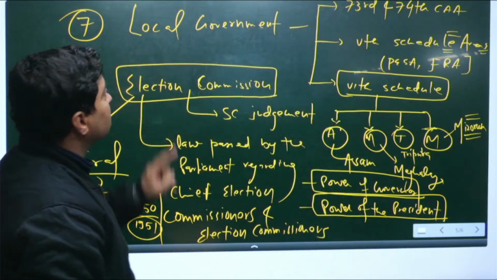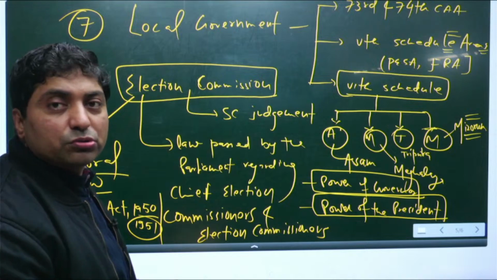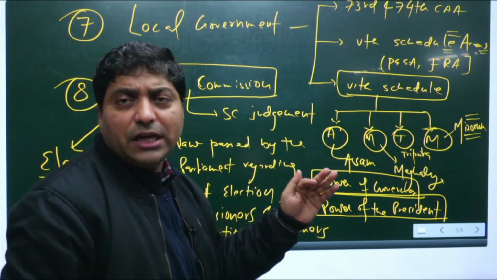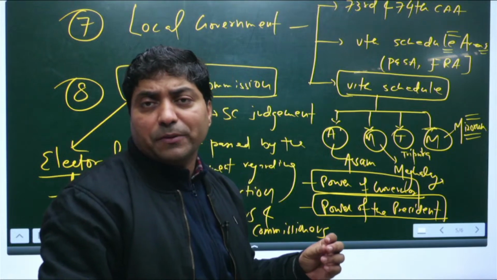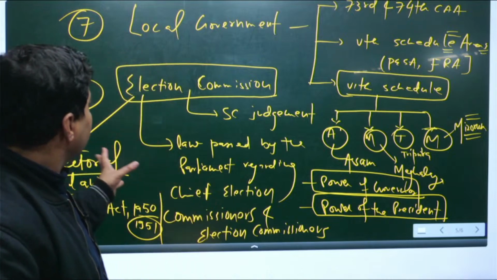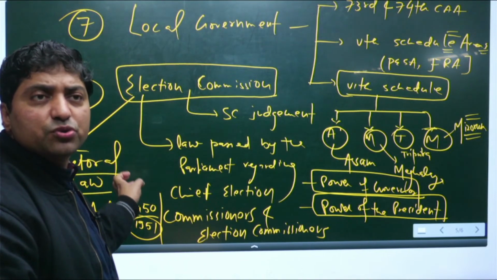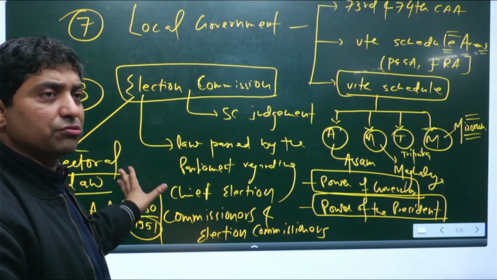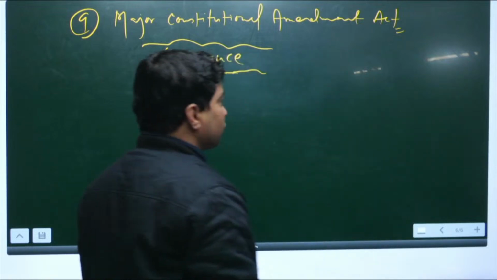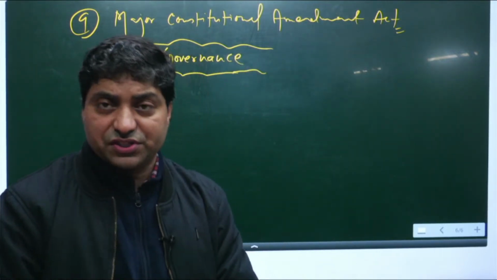Then one should read local government: local government in the general states, in 5th schedule areas, and in 6th schedule areas. And then the election commission, because it has been in the news in recent years, so one should go through it. And then the major constitutional amendment acts, that would be sufficient.